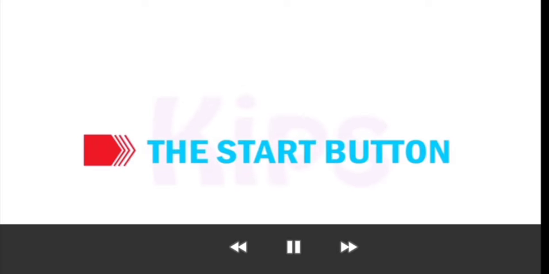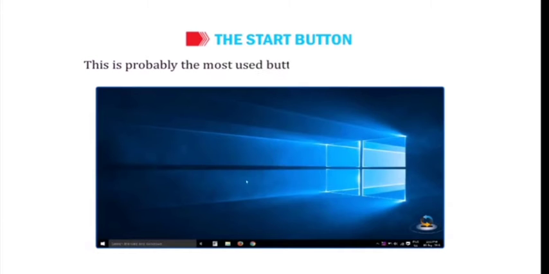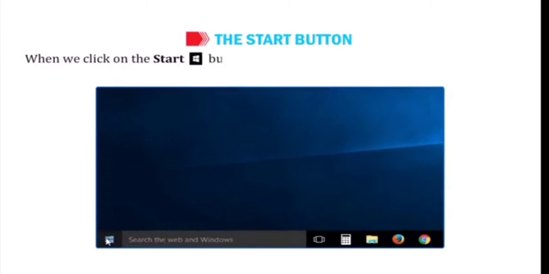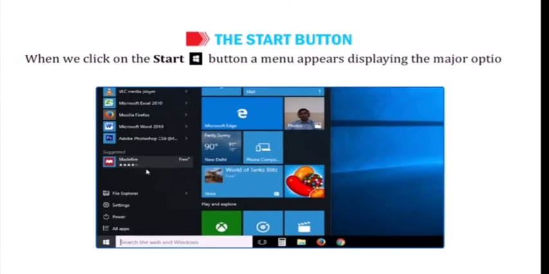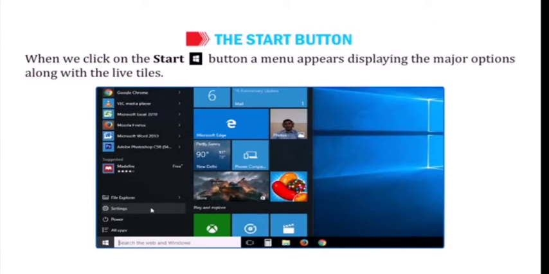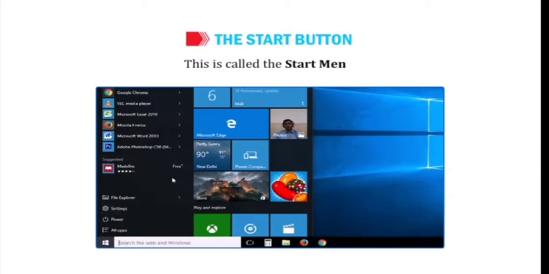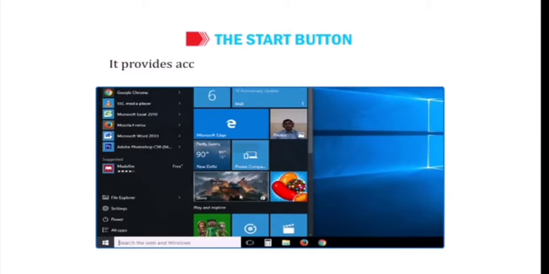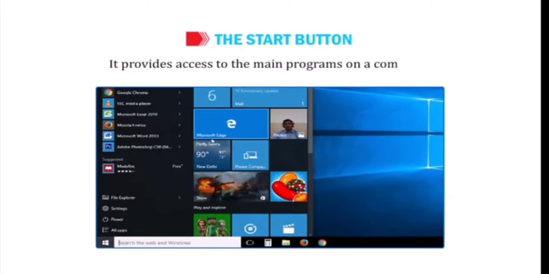Okay, let us learn about the Start button now. This is probably the most used button on the Windows desktop. When we click on the Start button, a menu appears displaying the major options along with the live tiles. This is called the Start menu. It provides access to the main programs on a computer.